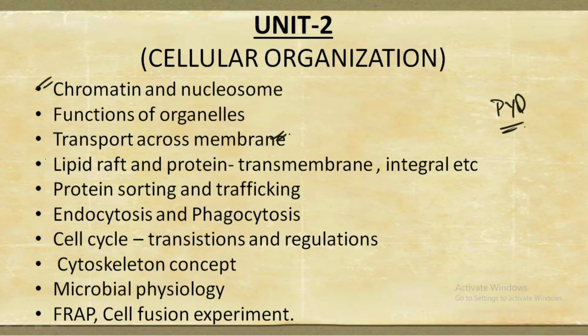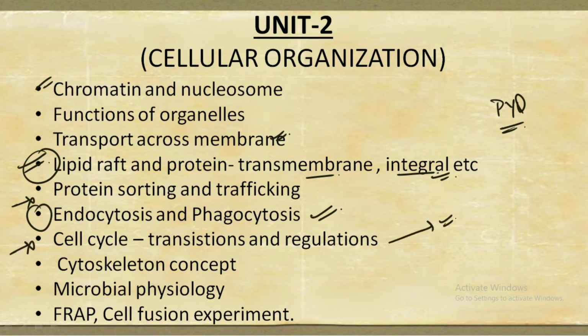The next topic is about the lipid rafts and the proteins, which include the transmembranes, the integral proteins, etc. Then we have the topic of the protein sorting and trafficking. After that we have the topic of the endocytosis and the phagocytosis. Then we have the cell cycle, very very important. I cannot insist upon this anymore. This is very important topic.